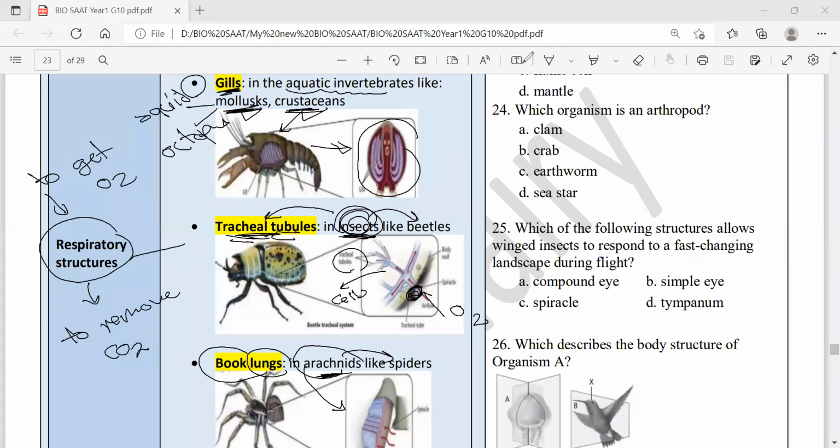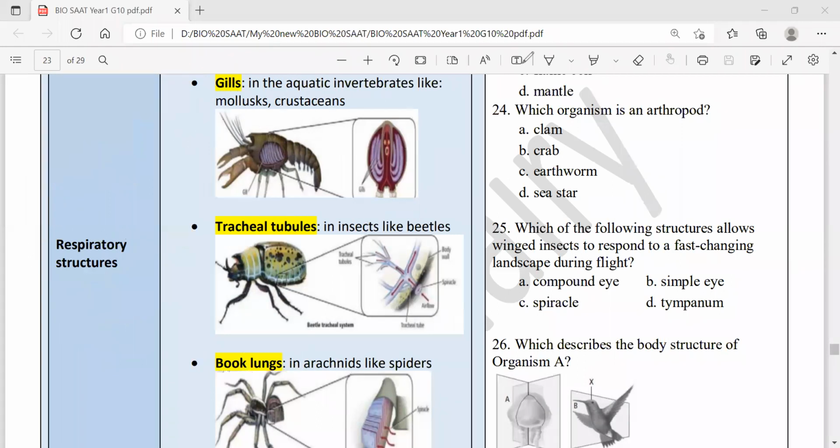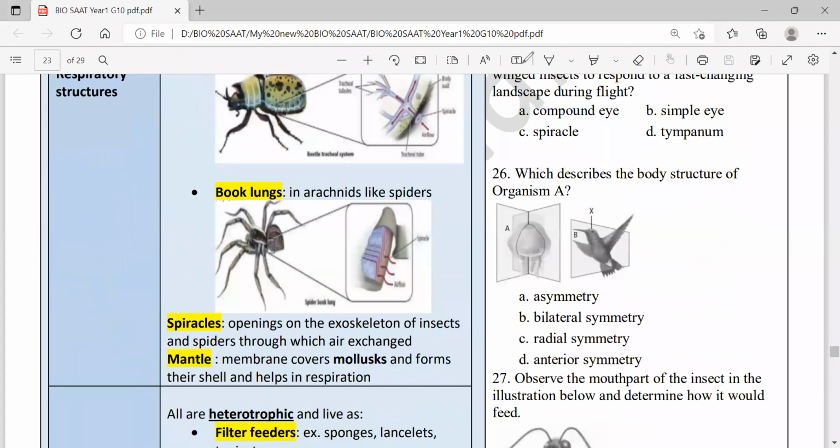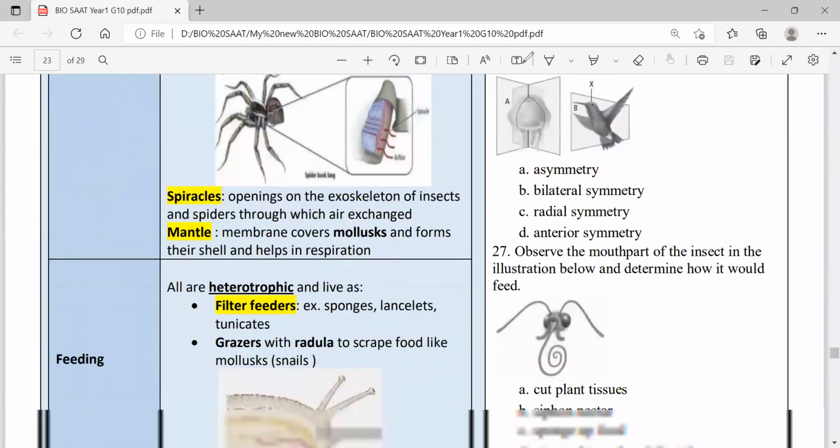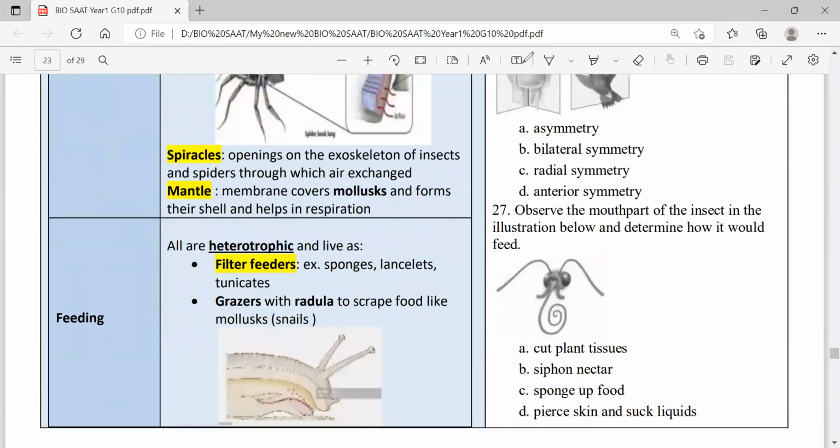Okay. Now let's move to another part. We learned about the spiracles. There is something else they have called the mantle. Spiracles are openings in the exoskeleton that let the oxygen diffuse into the body. Mantle. What's the mantle? When you eat calamari, the squid or the octopus, you actually eat the flesh, and this flesh is the mantle.